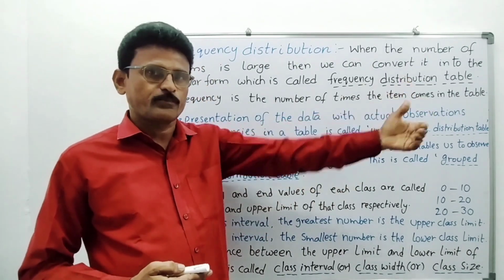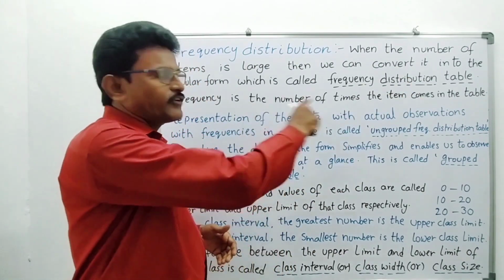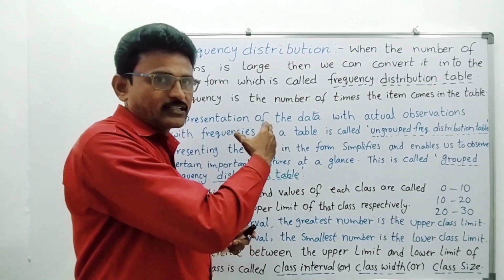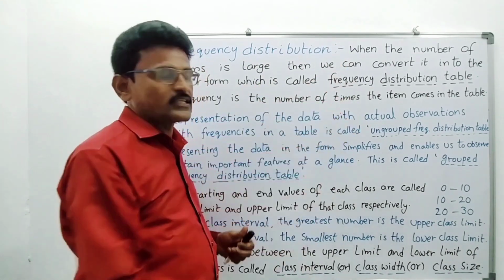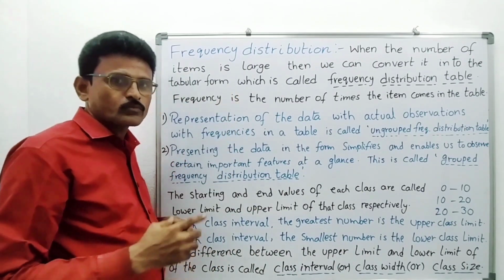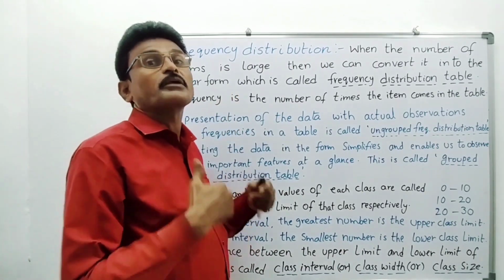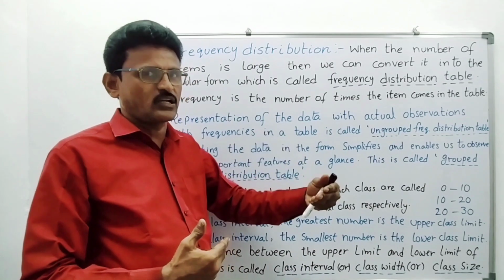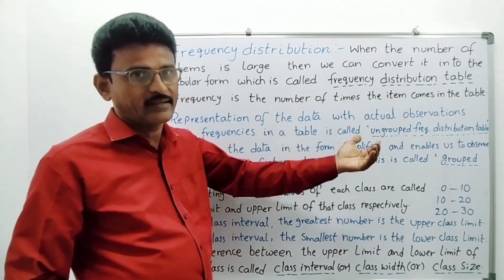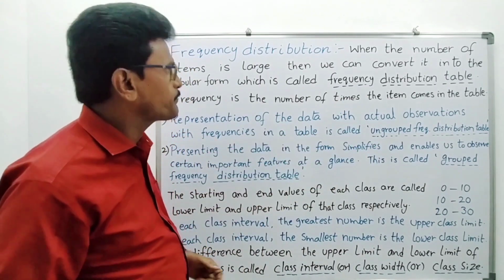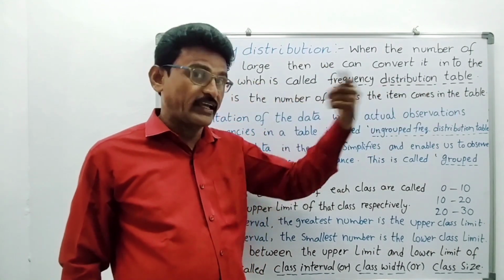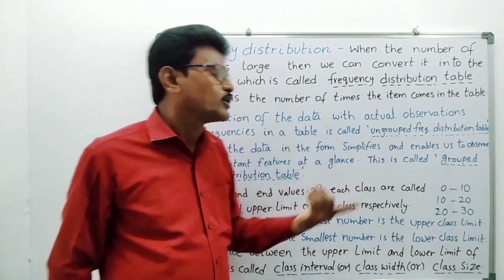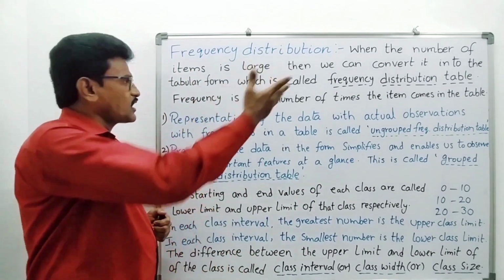8, 8, 8. So we are writing in the frequency distribution table 8, that is marks, and 3, that is frequency. So what is frequency? The number of repeated times. How many times it is repeating? How many times it is occurring? That is called frequency. This frequency distribution table and graphs is a chapter of 8th class, friends. I told you already, so we are going to solve problems on that.